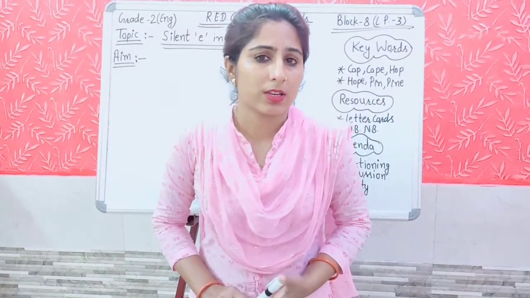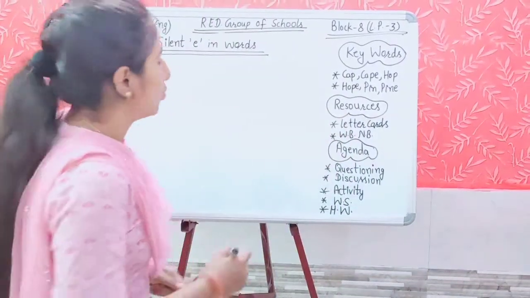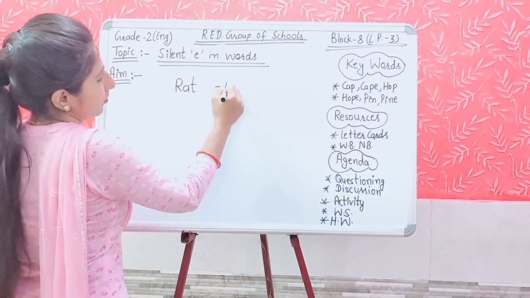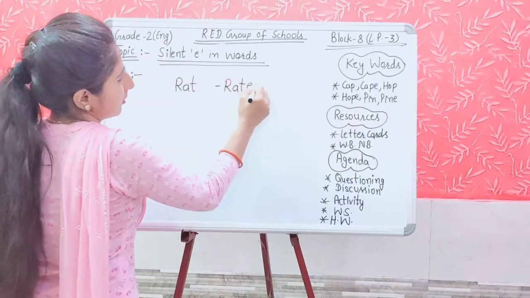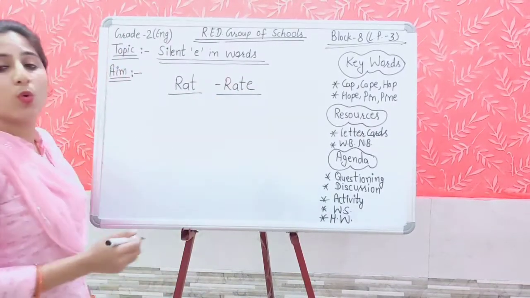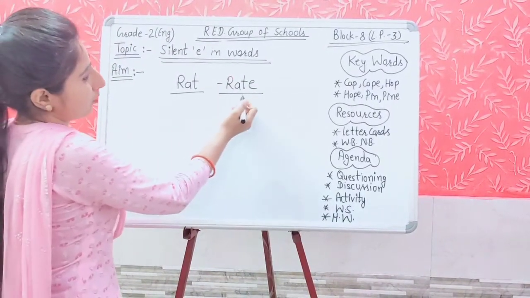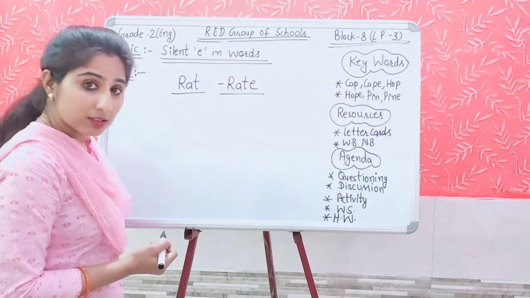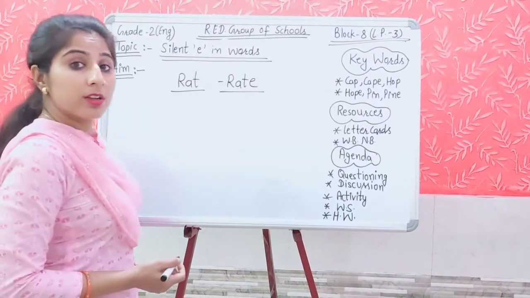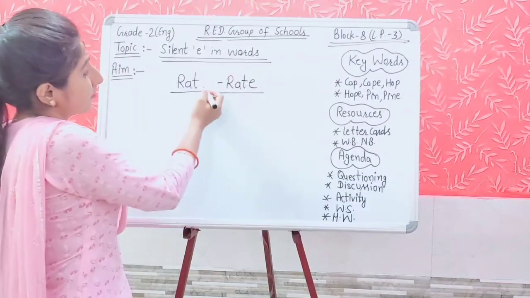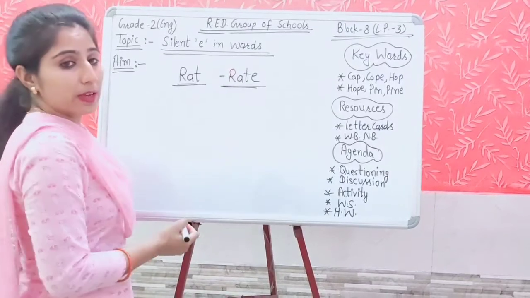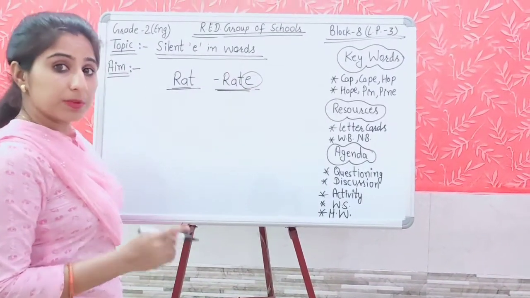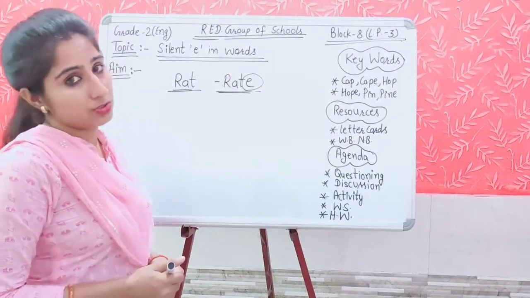Yes students, now tell me the difference between these two words. What is the pronunciation of this word and this? What is this? Rat. And what is it? Rate. So what is the difference between the spellings? I just have added E here, but the pronunciation is completely changed.